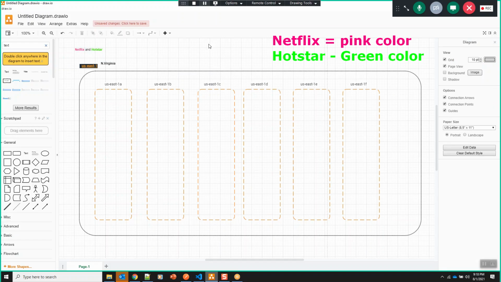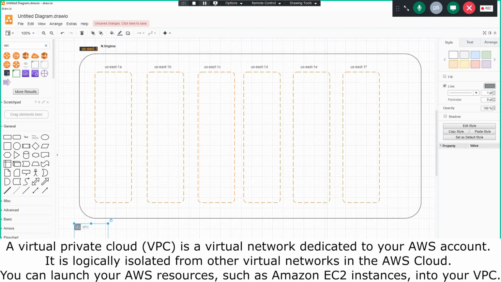Okay. So now let's say that Netflix wants to create their resources in their virtual private cloud. So for creating resources for Netflix, I will create something called a VPC. So can a VPC span across multiple availability zones? Yes.